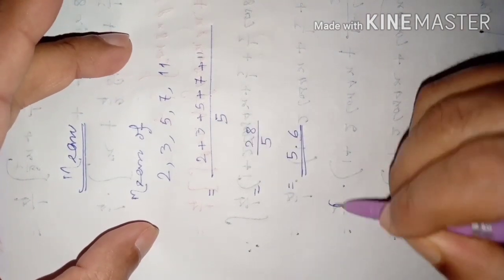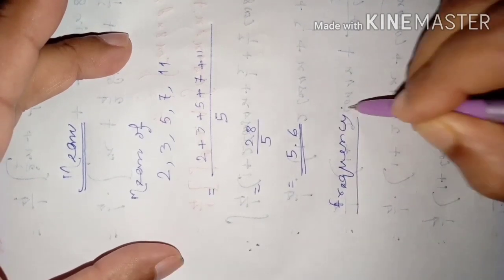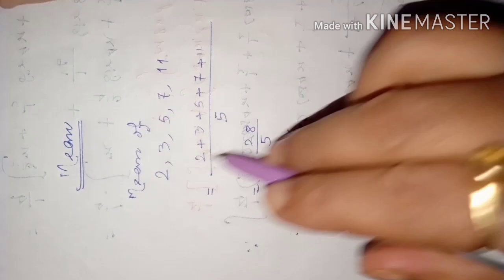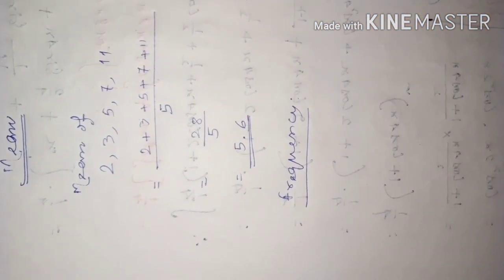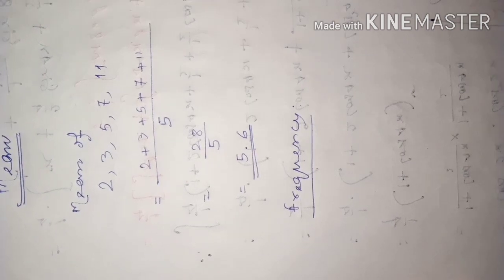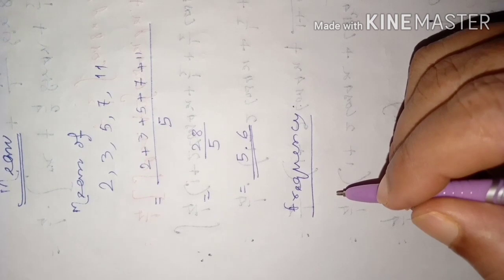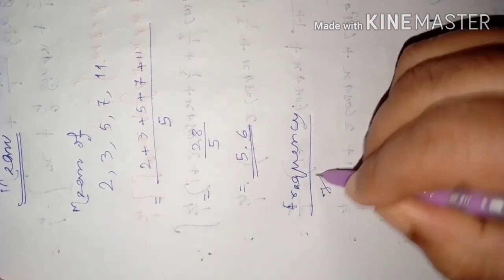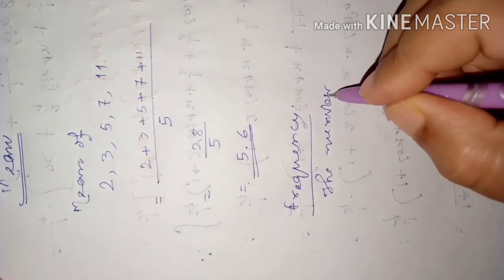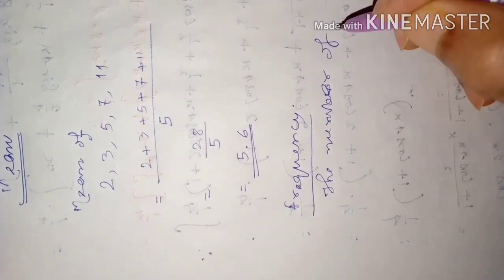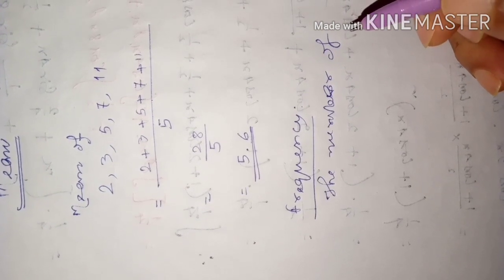Here one more definition you have to know, that is frequency. Sometimes the same observation, these are also called observations. In a collection, all the numbers are called observations. Frequency means what? The number of times an observation occurs in a collection is called a frequency.